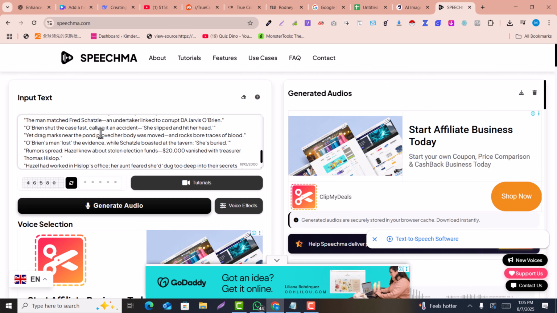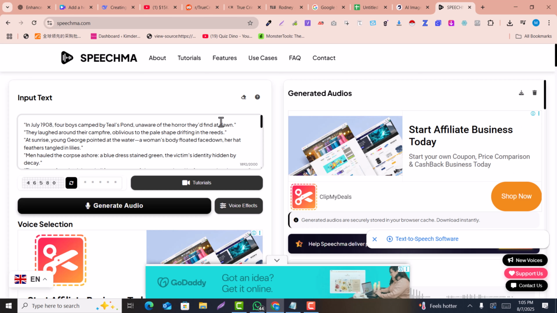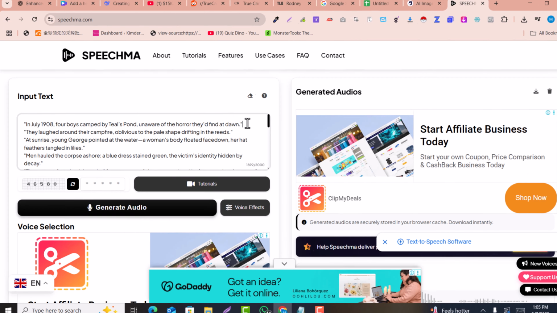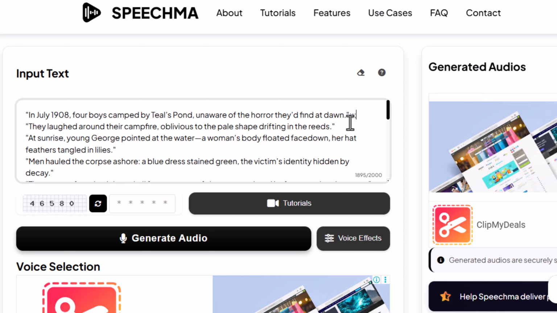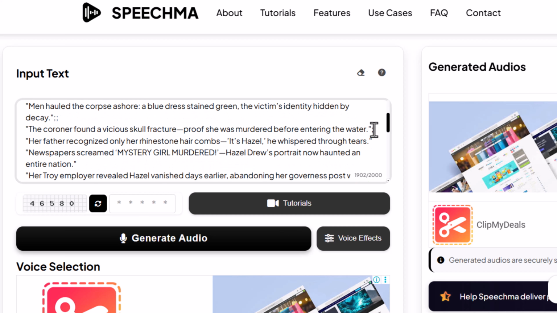So here I just paste that. Another thing that you need to do is, after the period, you just need to add 3 semicolons here. For example, here. I'm doing that because we need some space between one sentence and the next. So for adding the space between one sentence and another, I am adding these.